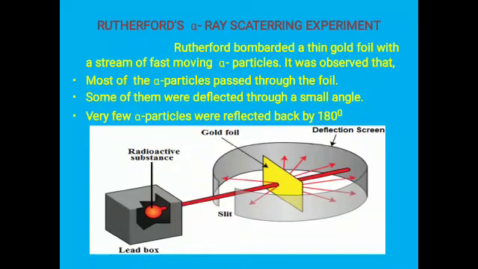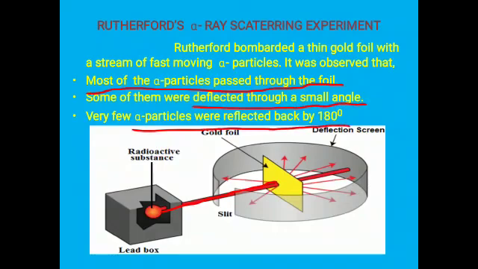The alpha rays emitted by the radioactive substance are allowed to fall on a thin gold foil. Foil means a thin plate of gold. The entire gold foil will contain gold atoms; the protons, neutrons and electrons of gold atoms will be present in that particular gold foil. Now the alpha particles are made to fall on the gold foil. As a result, what will happen? Most of the alpha particles pass through the foil without any deflection. Second, some of them were deflected through a small angle. Third, very few particles were reflected back by 180 degrees.